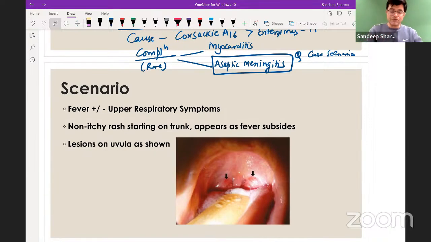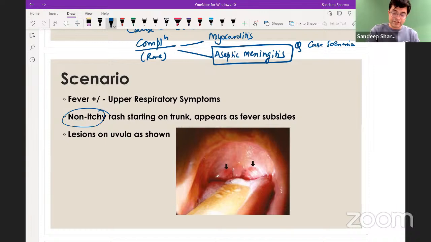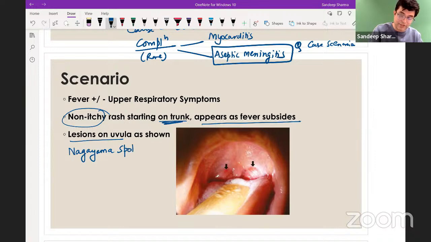Next scenario: fever with or without upper respiratory symptoms, non-itchy rash starting on the trunk, appearing as fever subsides, and lesions on the uvula as shown in the picture. So there are lesions, ulcers forming on the uvula, sometimes papules, majorly ulcers will appear on the uvula. These uvular lesions are called Nagayama spots.